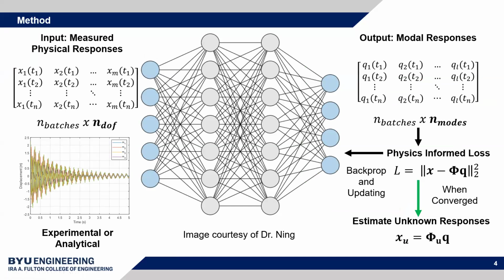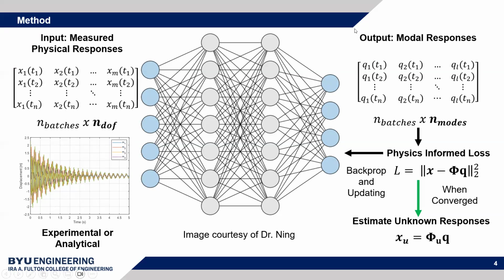So, for the methodology, the inputs are measured physical responses, and in these cases, I used displacements. Each sample is a time step, or rather, a set of displacements for the measured degrees of freedom at a time step. So the number of batches in total is the number of time steps, and the experimental or analytical data is down here, and it's just time series displacement data. In this case, I did it analytically, though in practice, you would have it from an experiment.